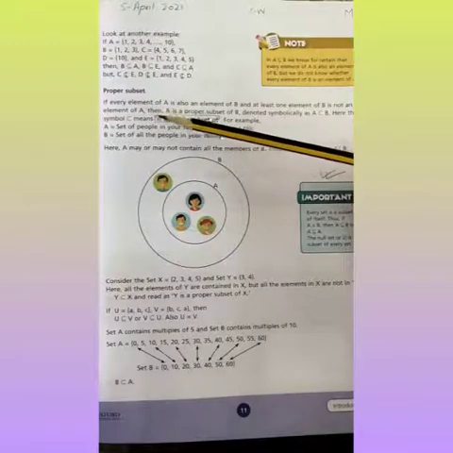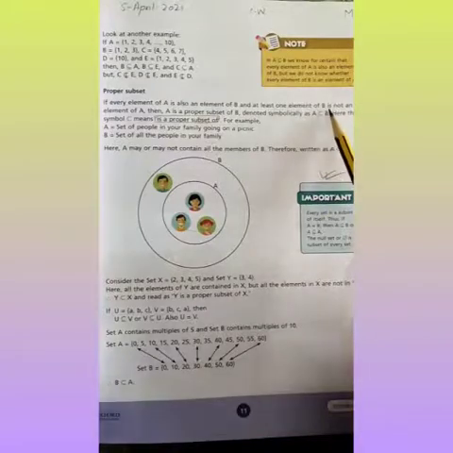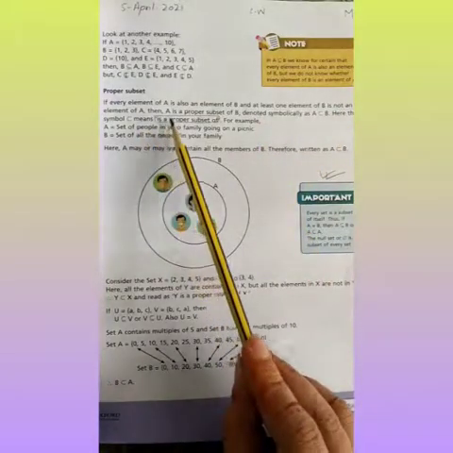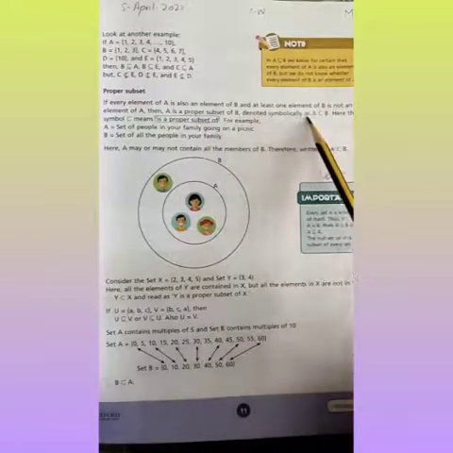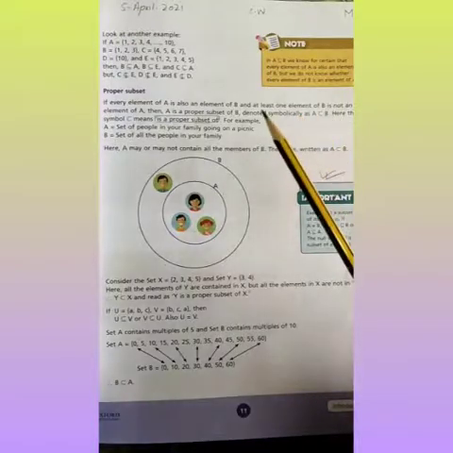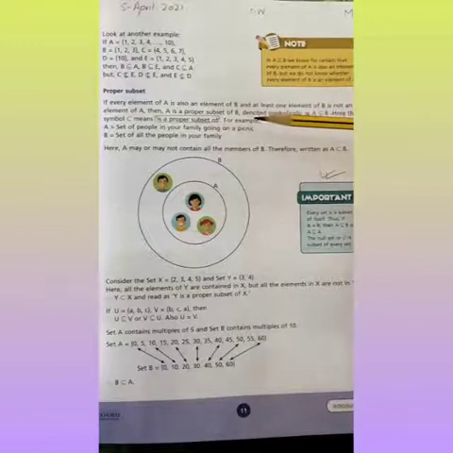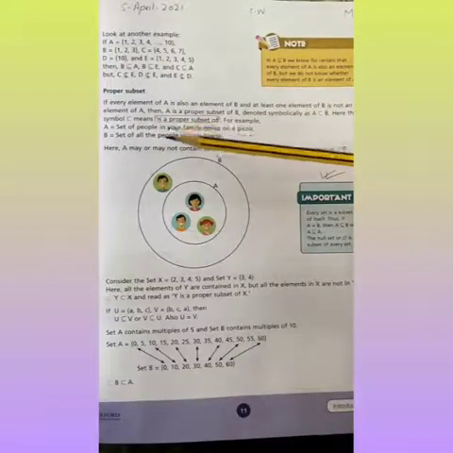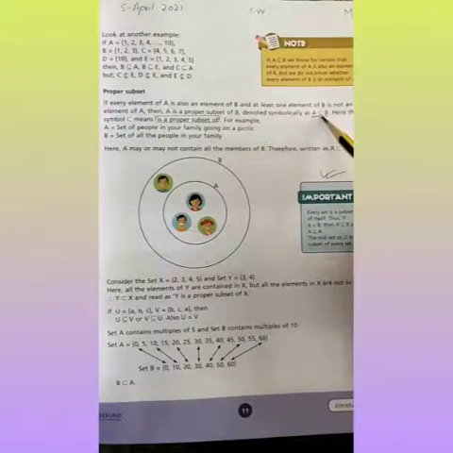If every element of A is also an element of B and at least one element of B is not an element of A, then A is a proper subset of B, denoted symbolically as A ⊂ B. अगर आपके पास एक सेट है A और उसके सारे एलिमेंट B में हो लेकिन एटलीस्ट वन या टू एलिमेंट्स B के वो A में ना हो, then A is a proper subset of B. This symbol is used to denote proper subset.